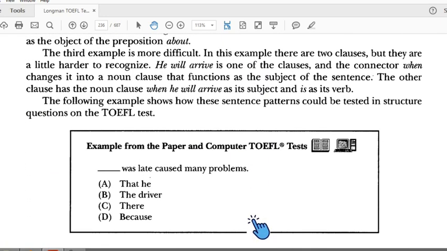Look at the example: was late caused many problems. There are two verbs here, was and caused. It means that we need two subjects. This one has only one subject, and this one is only a connector. So the answer is A: that he was late caused many problems. He is the subject, the verb is was, and that he was late is the subject, and caused is the verb. So the answer is A.